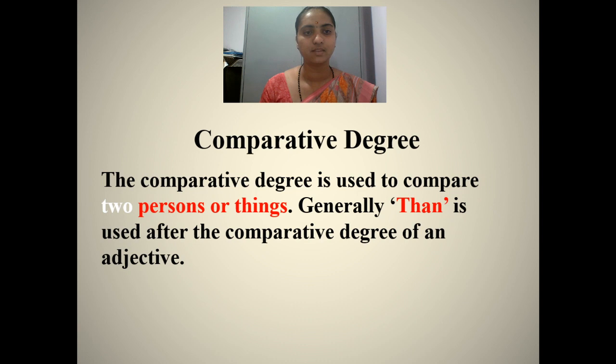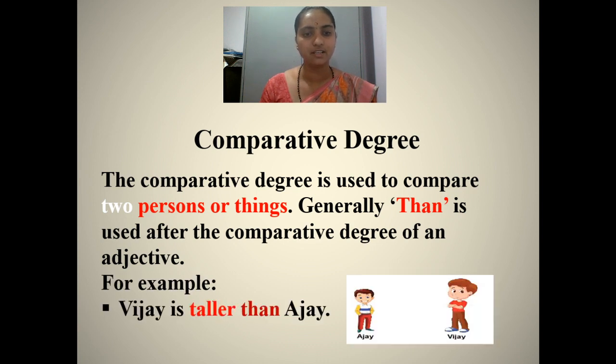Comparative degree. The comparative degree is used to compare two persons or things. Generally, than is used after the comparative degree of an adjective. For example, Vijay is taller than Ajay. Taller is a higher degree of an adjective which is used for comparing two nouns.